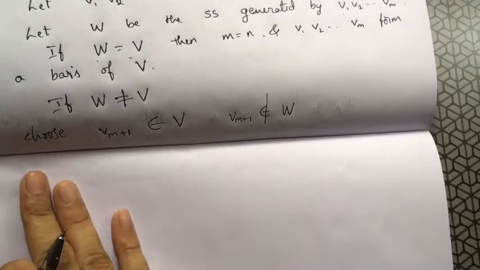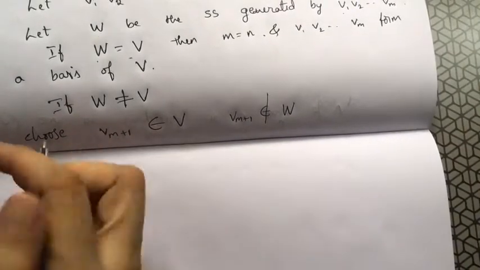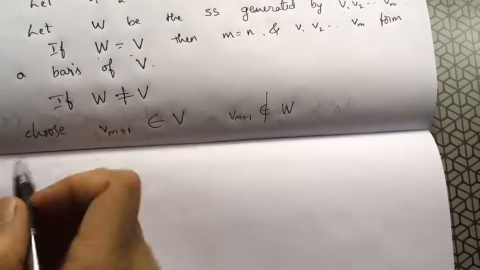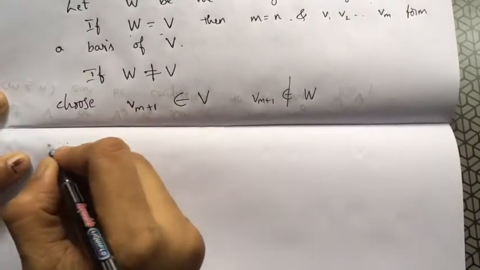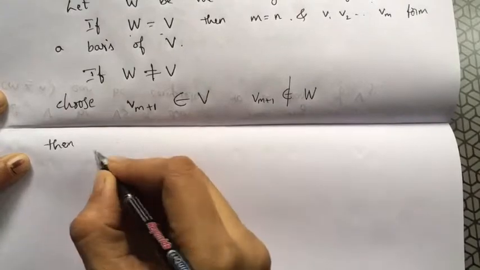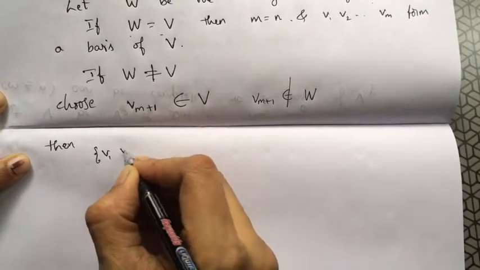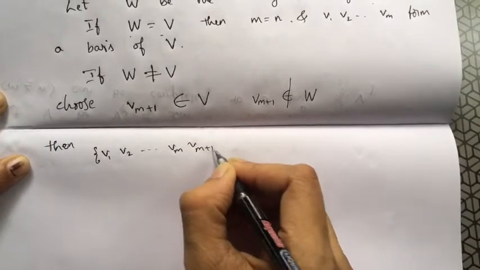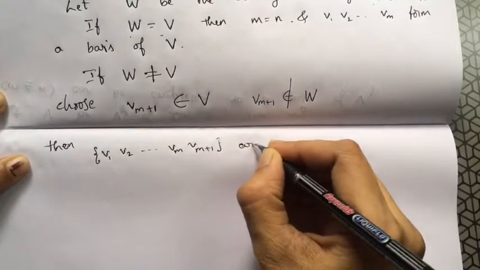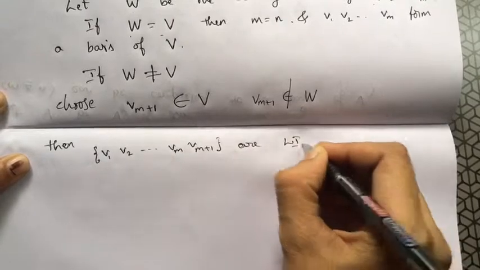Then what happens? I can say that the set of vectors v1, v2, up to vm, vm plus 1 are linearly independent.